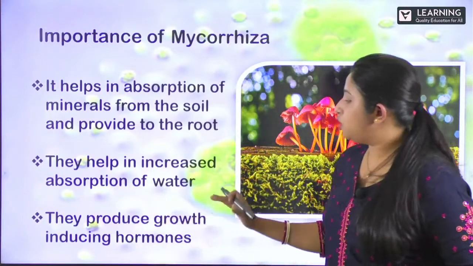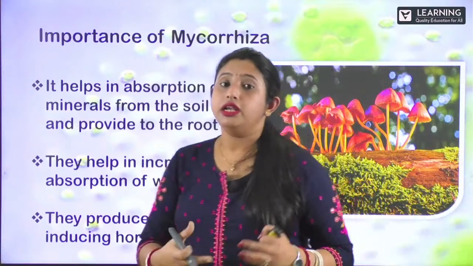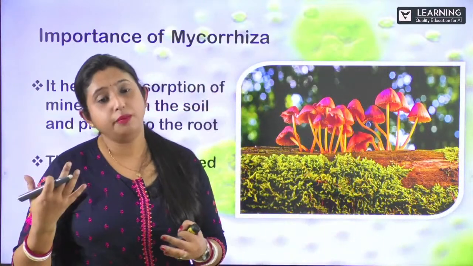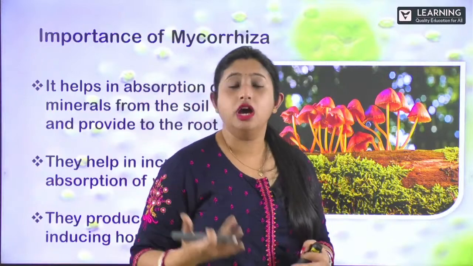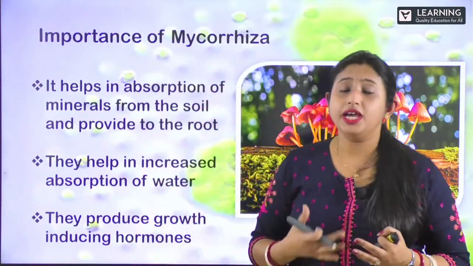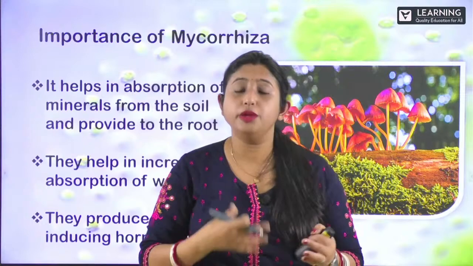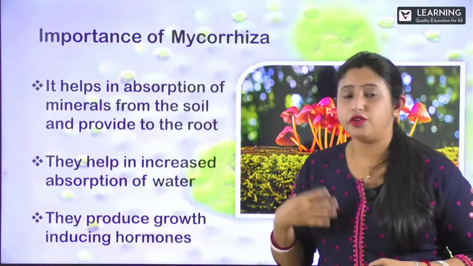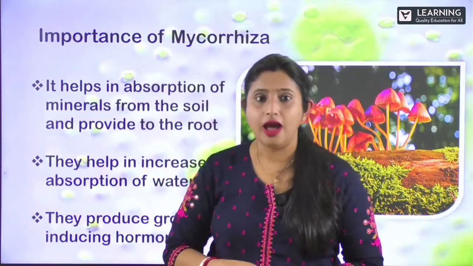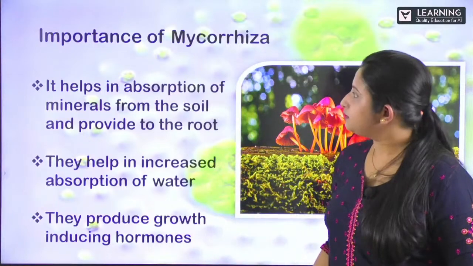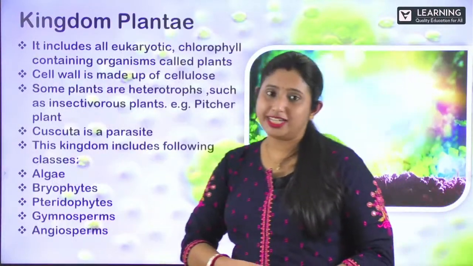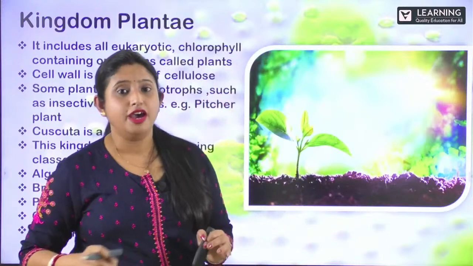And they produce growth-inducing hormones. Plants also need hormones for their growth and division. So this mycorrhiza plays an important role in providing growth hormones to the plants. Clear?